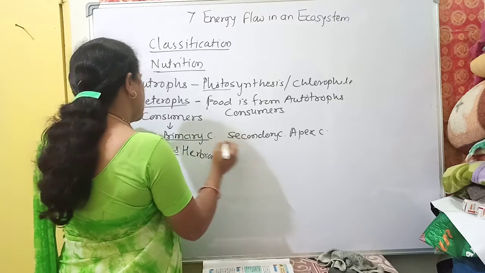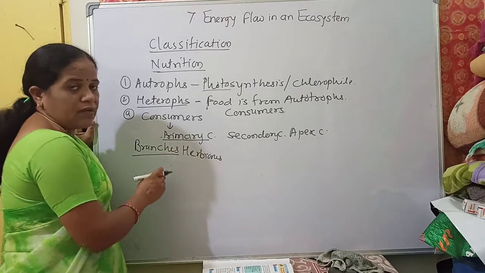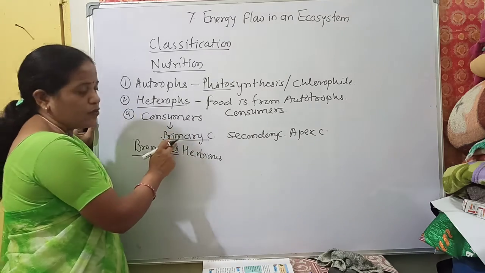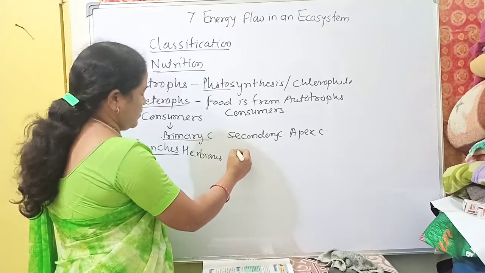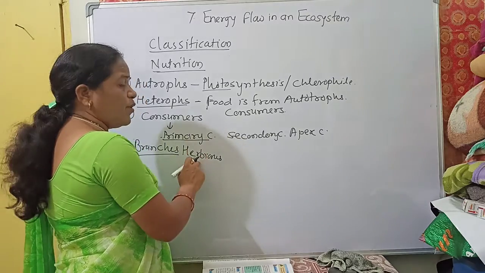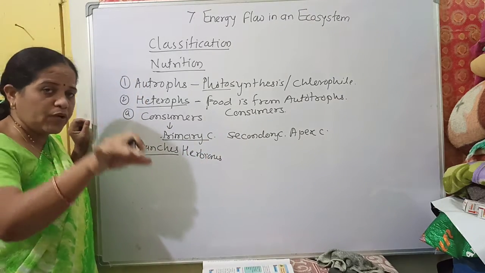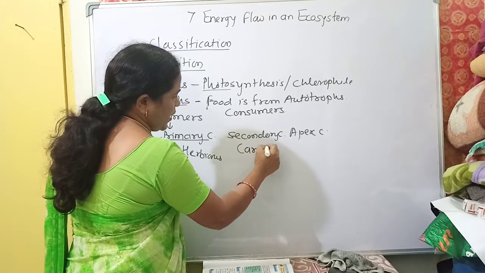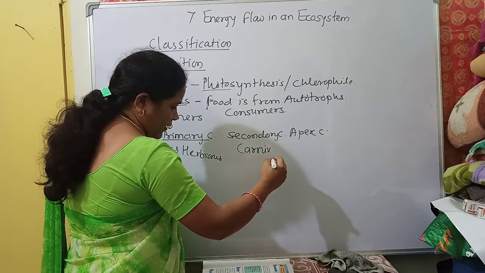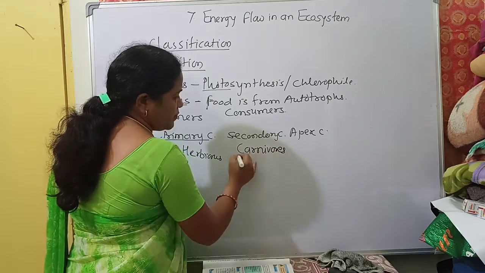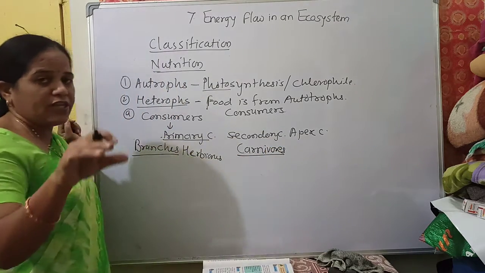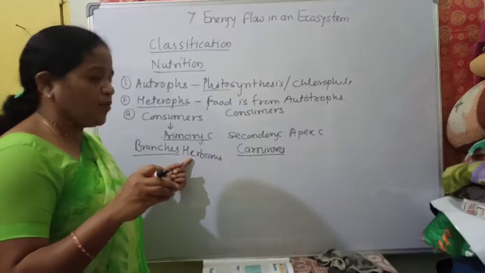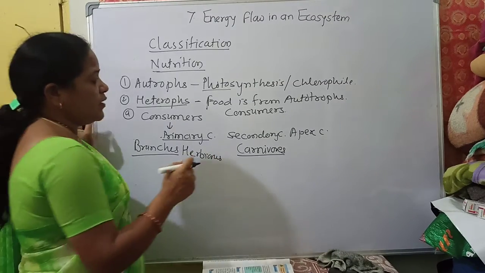The secondary consumer eats the primary consumer. Secondary consumers depend on primary consumers, so they eat the body of herbivores. Then it is known as a carnivore. It eats flesh, the body of living herbivores. Understood? So these are secondary consumers.